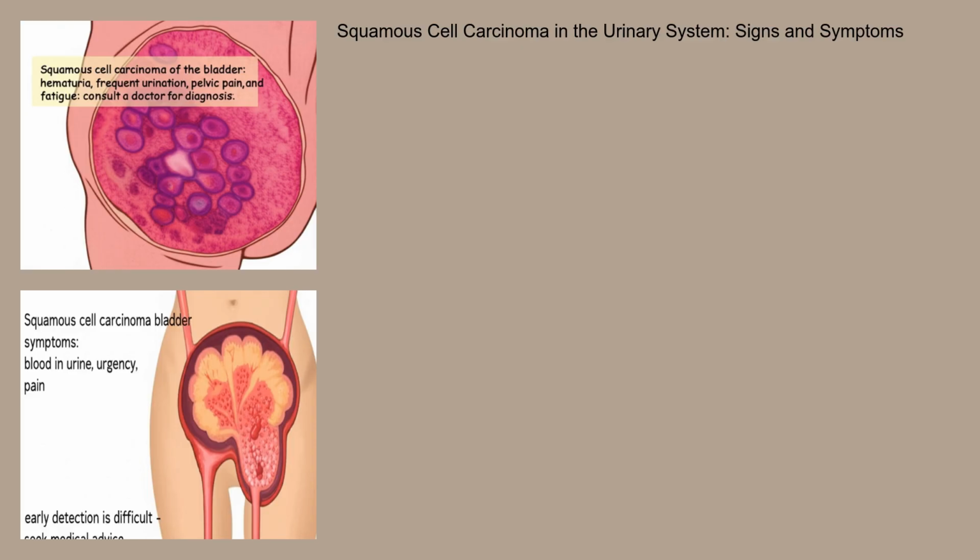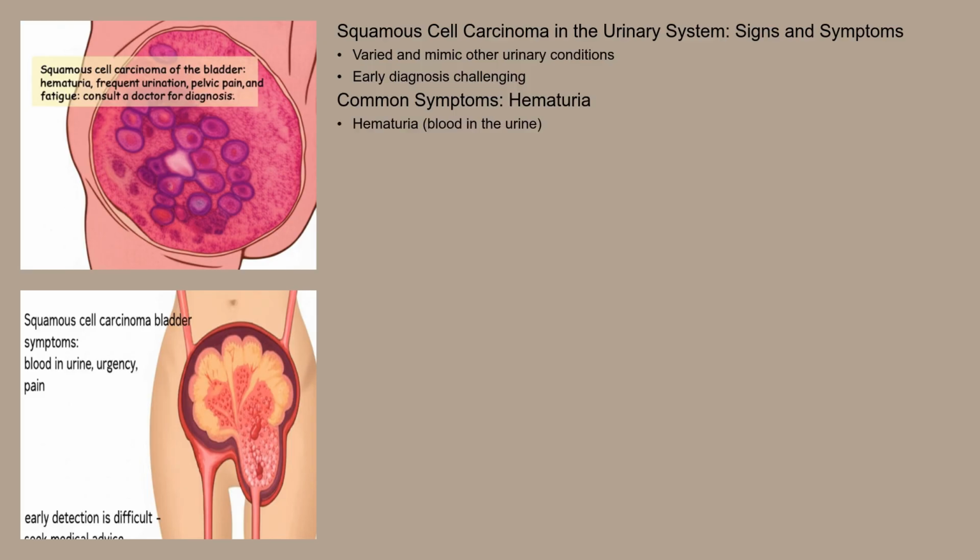The signs and symptoms of squamous cell carcinoma in the urinary system can be varied and often mimic those of other urinary conditions, making early diagnosis challenging. The most common symptom is hematuria, or blood in the urine, which can be visible or microscopic. Other symptoms include frequent urination, a persistent urge to urinate, pain during urination, lower back pain, and pelvic pain. In advanced stages, symptoms may also include weight loss, fatigue, and swelling in the legs due to lymph node involvement. It's important to consult a healthcare professional promptly if you experience any of these symptoms, especially hematuria, as it could indicate a range of urinary tract issues.